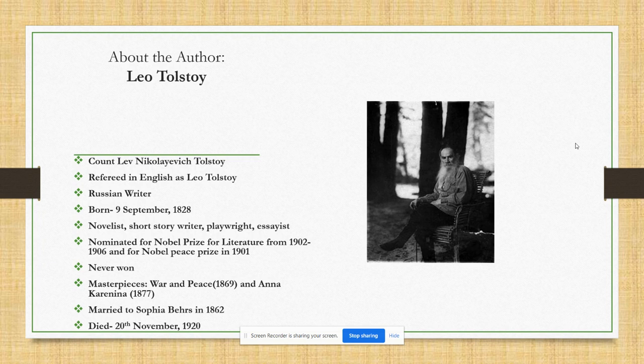He was married to Sophia Behers in 1862, and Tolstoy died in 1820 on 20th of November.